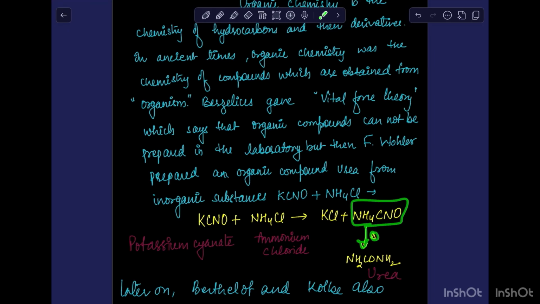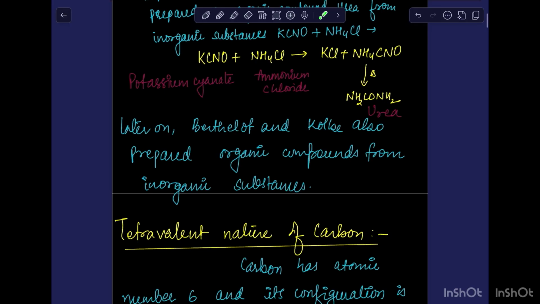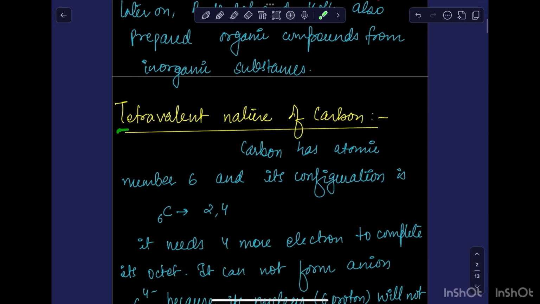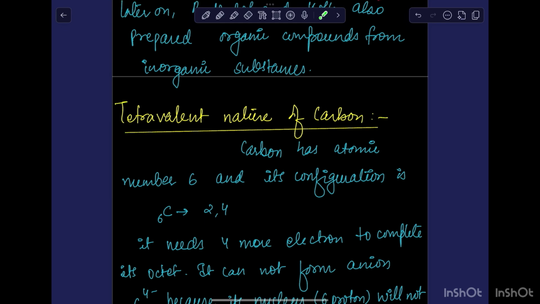So organic chemistry was not the chemistry of compounds derived from organisms anymore. It was redefined: organic chemistry is the chemistry of hydrocarbons and their derivatives. Basically, an organic compound contains carbon and hydrogen. Because of the tetravalent nature of carbon, a lot of organic compounds exist in nature.